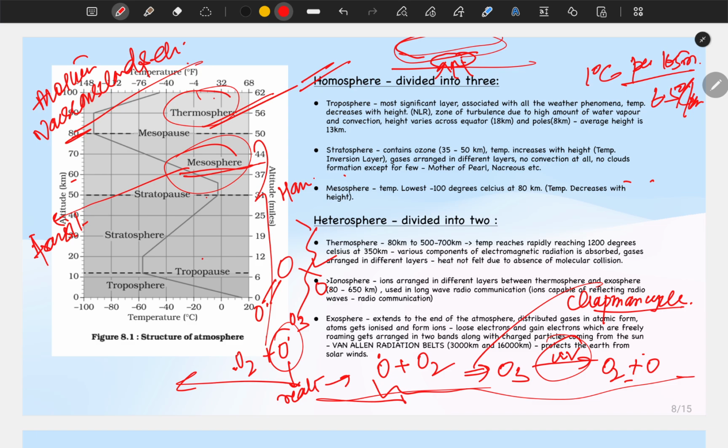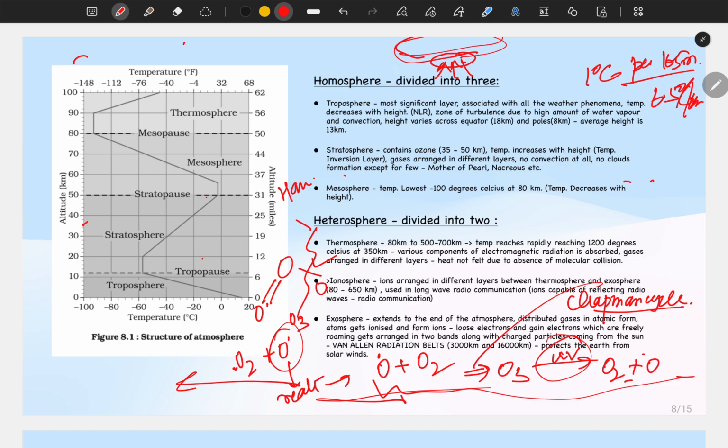Okay, now there are some clouds in the mesosphere also. They are known as noctilucent clouds. Okay, in depth we do not need to know क्यों ये कैसे form होता है, just know it as a prelims fact. Most of the clouds are formed in the troposphere, a few are formed along the stratosphere, like I mentioned, mother of pearl, nacreous. उसके बाद we have one in the mesosphere, that is the noctilucent cloud. For prelims you can know all this. Okay, now